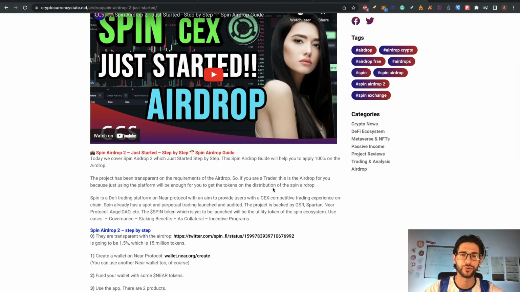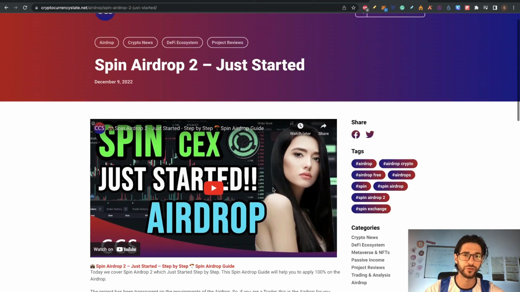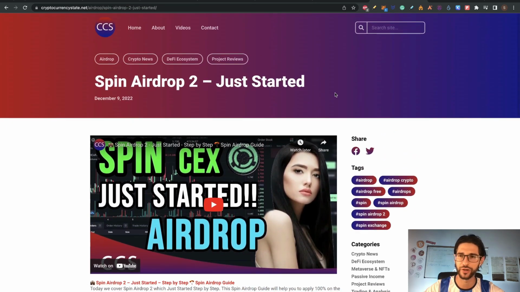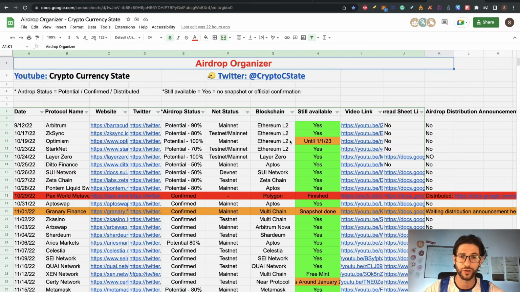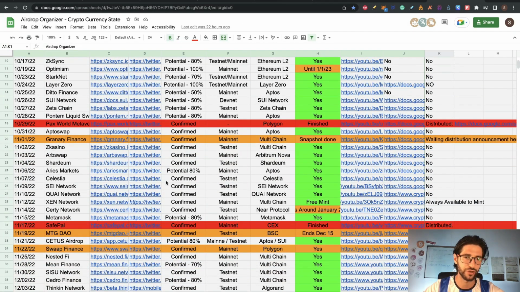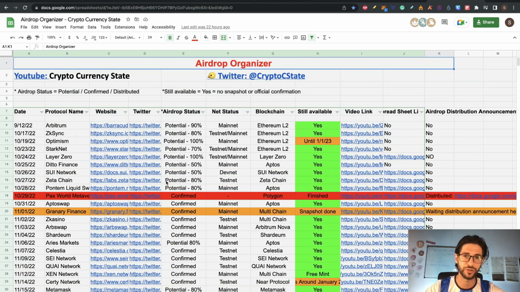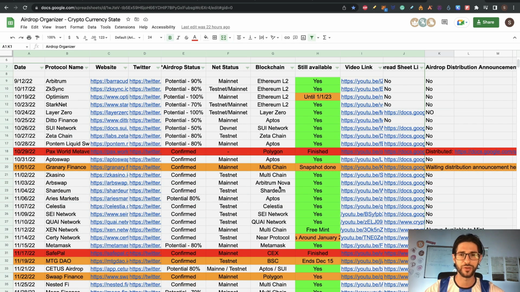It's going to help you to use multiple wallets if you want, and do the airdrops in the different wallets, and keep on track on that, because the difficulty here, and I will put the link of the airdrop organizer too, is that we are already passing the 30 airdrops that we did, and at some point it's really difficult to do and manage that. The airdrop organizer helps, but actually the app will help you to apply to the different airdrops and get organized. So I think it's going to be really cool.